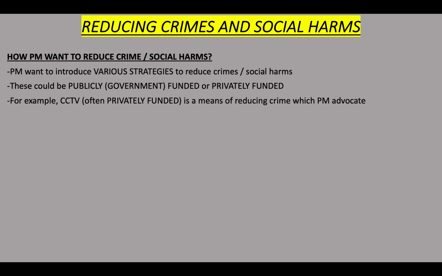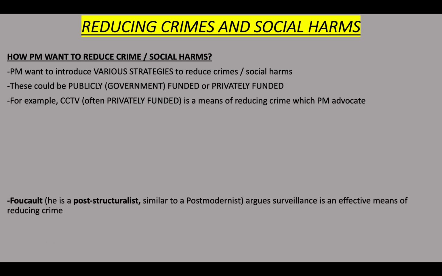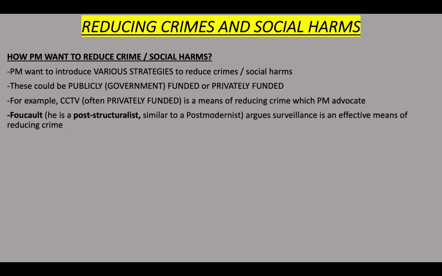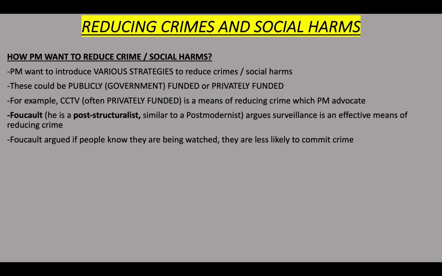For example, CCTV is often privately funded, and it's a means of reducing crime which postmodernists want. Foucault, a post-structuralist, which is very similar to a postmodernist, argues surveillance is a very effective means of reducing crime. If people know they are being watched, they are less likely to commit crime.